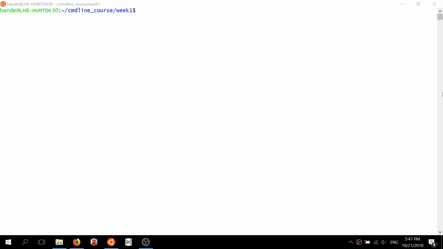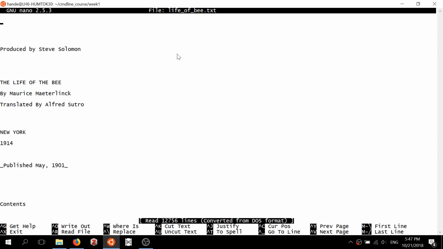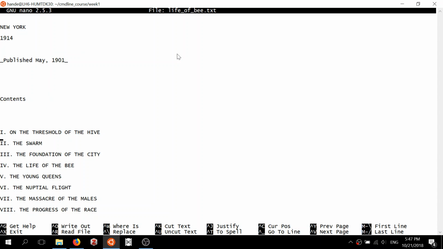Let's open the file again, the life of B, in our Nano editor. So files like this that we can open in a text editor and read and make sense to us are called text files. They are also called human readable because of this property that we can simply read their content when we open them.